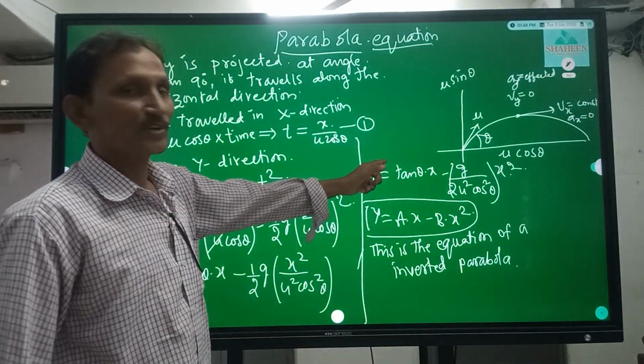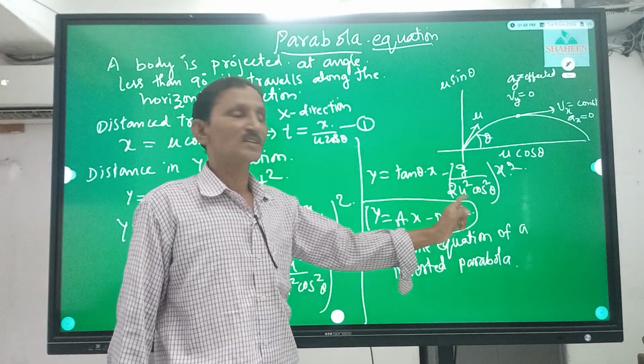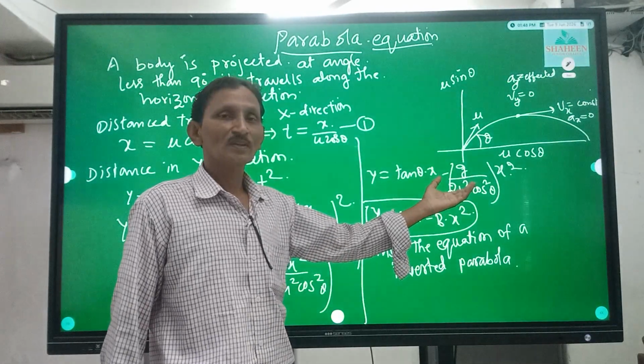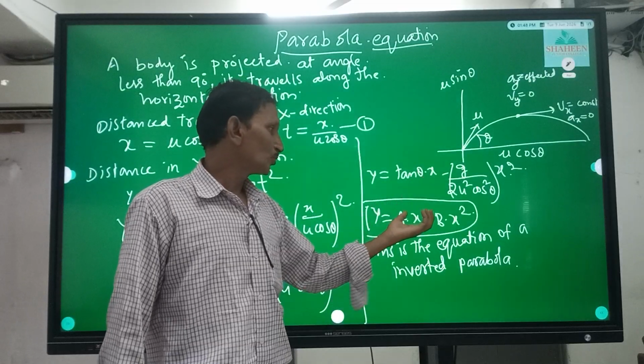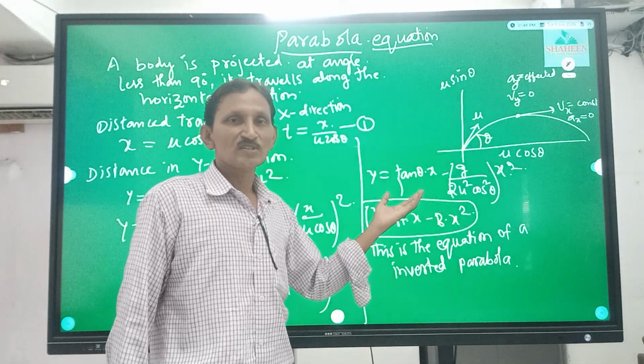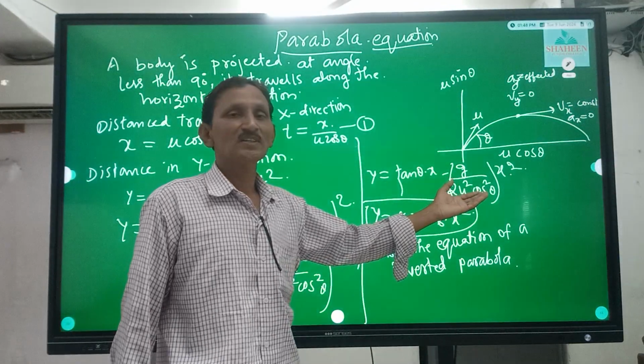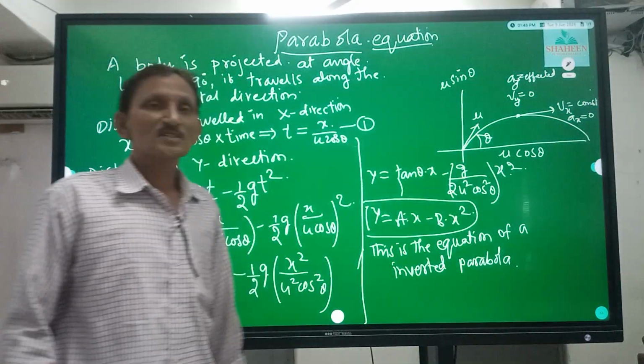So a is equal to tan theta and b is equal to g by 2 u square cos square theta. A and b are two constants which give information about tan theta and g by 2 u square cos square theta. Okay children, just make a note of it.